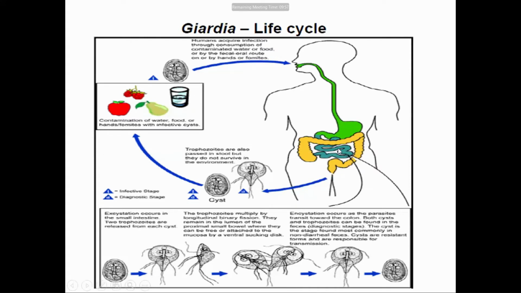Encystation means trophozoites get converted into cyst. It starts secreting cyst wall, and nuclear division occurs, forming quadrinucleated cyst, and internal structures also get doubled, and are excreted along with feces. As the cyst can survive in the external environment for many days, it contaminates food and water. And when cyst-containing food or water gets ingested again, the life cycle will repeat. This is about the Giardia lamblia life cycle.